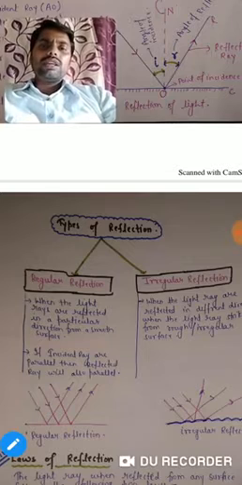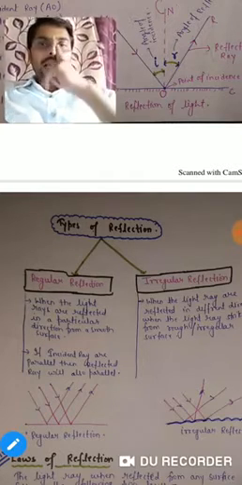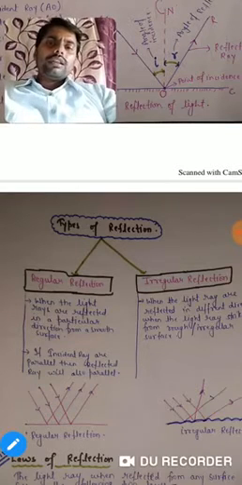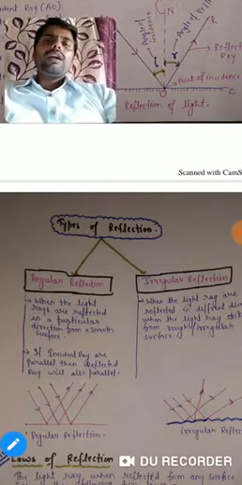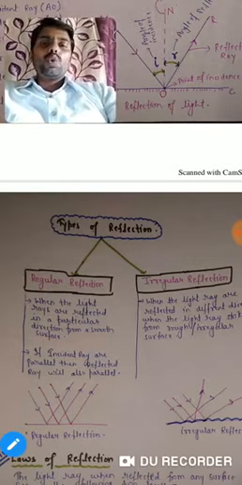Regular reflection means when the light rays strike a smooth, plane surface, they reflect in a particular direction. This is termed regular reflection, when the reflection is in a particular direction, as shown in the figure.